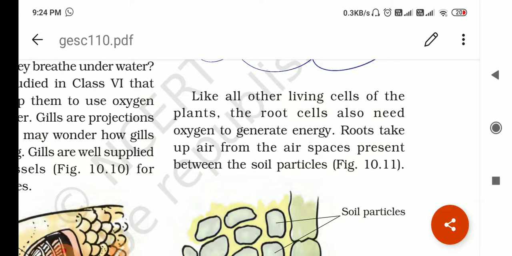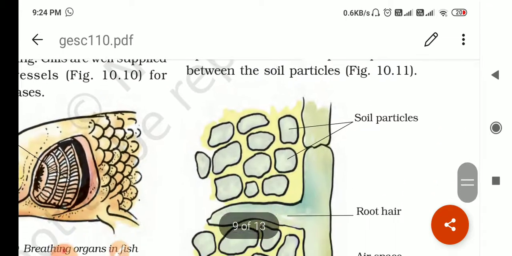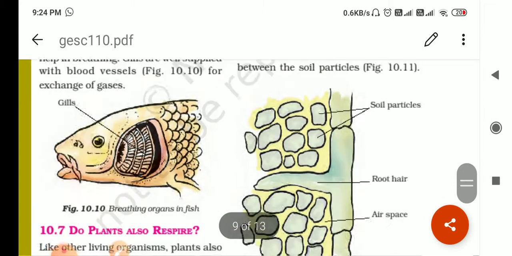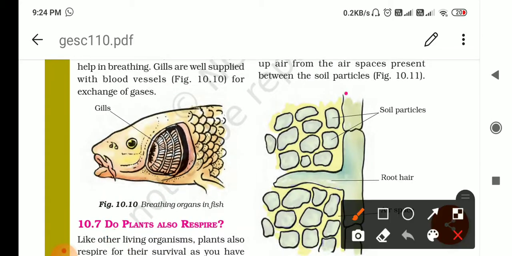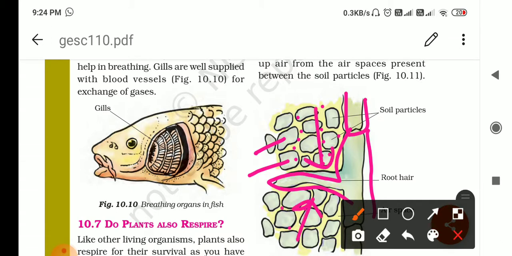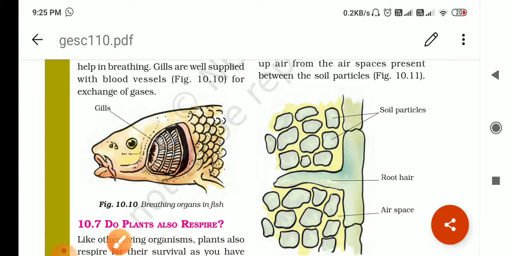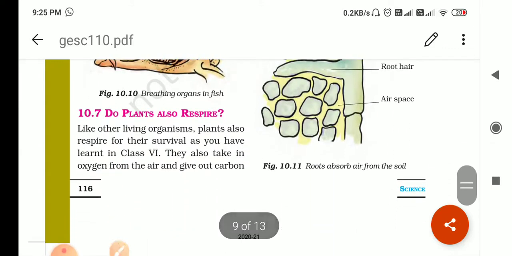So the air which is present in between the soil particles, you can see in this picture, this is a root. This is the epidermal hair, the root hair. And these are the soil particles. The air which is present in between the soil particles is absorbed, or we can say it diffuses inside the root hairs, right? And in this way, root hairs also respire.